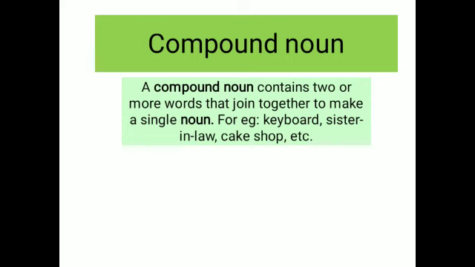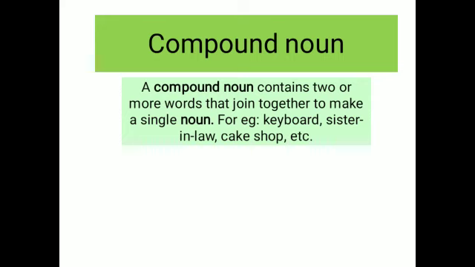Now beta, I have given you three words as an example, right? Keyboard, sister-in-law, cake shop. But all these three words look a bit different. Keyboard consists of two words, key and board, but there is no space between both of these words. They both come together, keyboard. So beta, these type of compound nouns are called closed compound nouns.